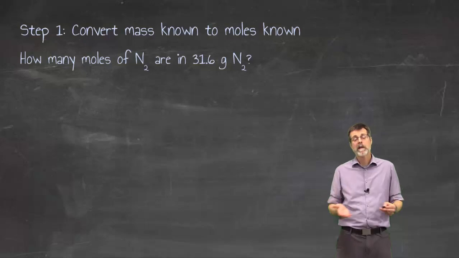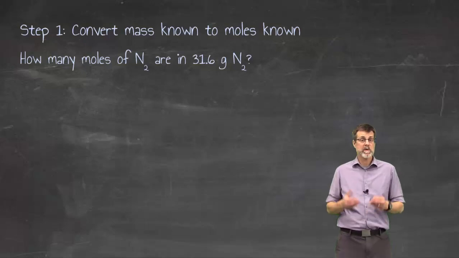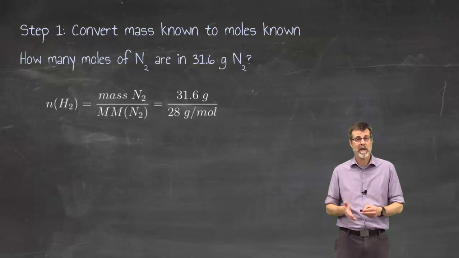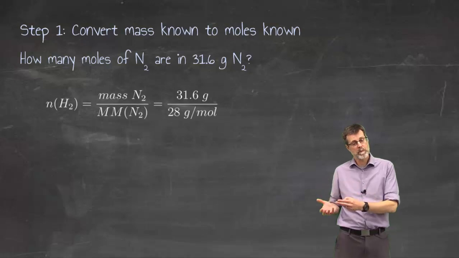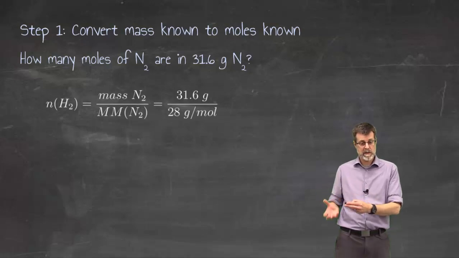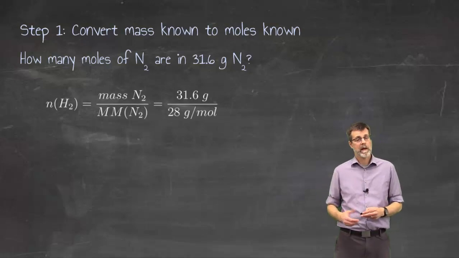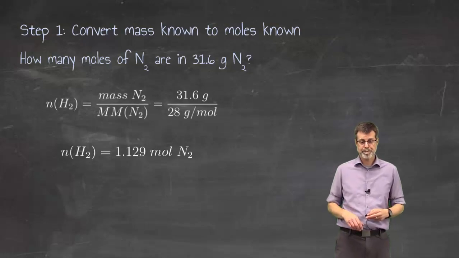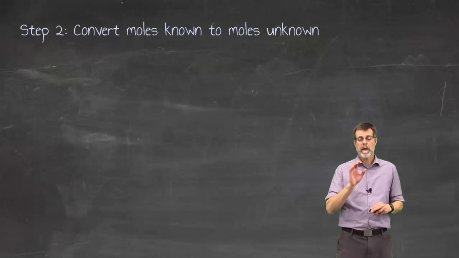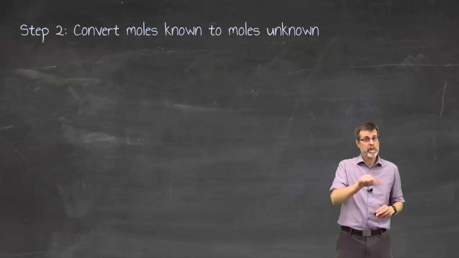Well, the question now at this point becomes: how many moles of nitrogen are in 31.6 grams? Ooh, I know how to do that. That's mass divided by molar mass. So the mass of nitrogen as I'm given, the molar mass of nitrogen coming from the periodic table, and I get that many moles of nitrogen. Okay, step two is let the reaction do its thing.